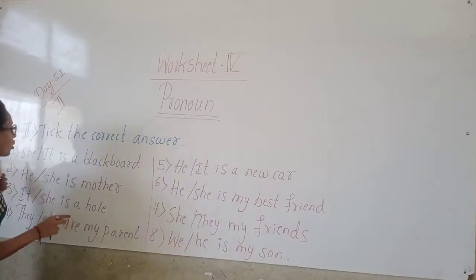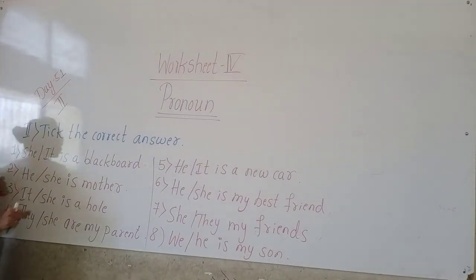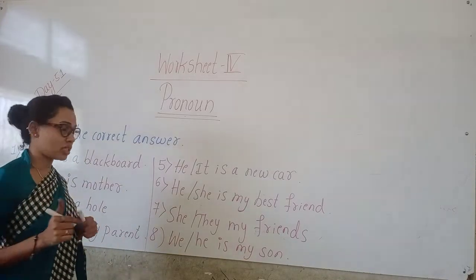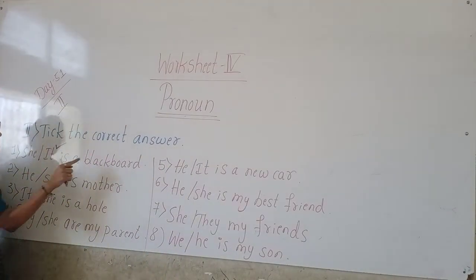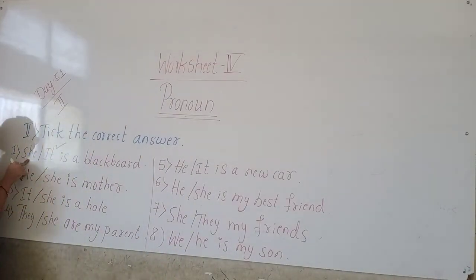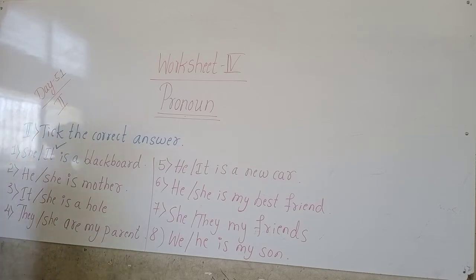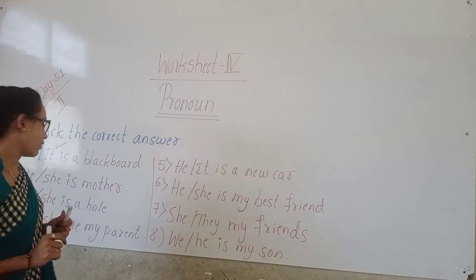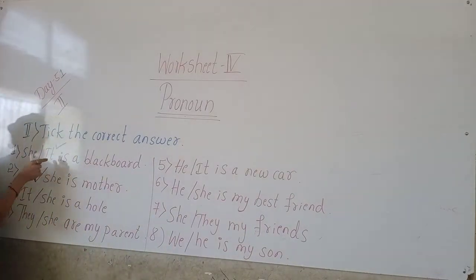Because "it" is used to point out things. So it is a blackboard. We should not say "she is a blackboard", since "she" shows a living thing. Which one do we have to tick? "It", children.